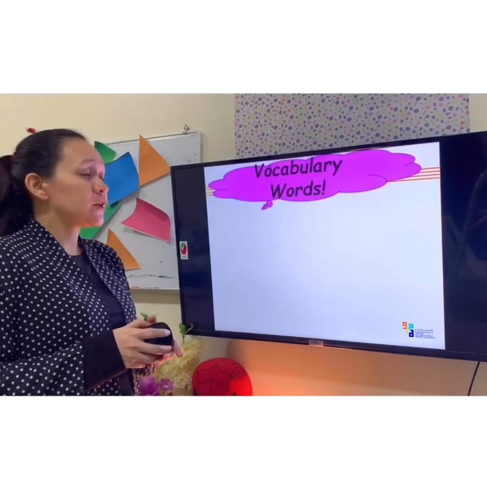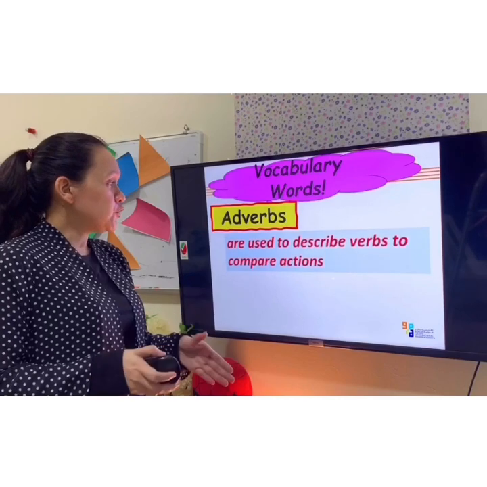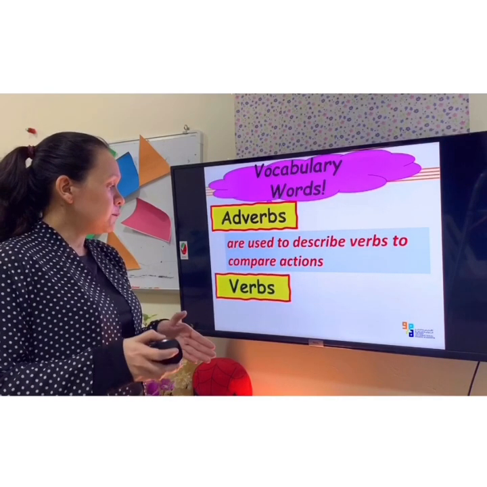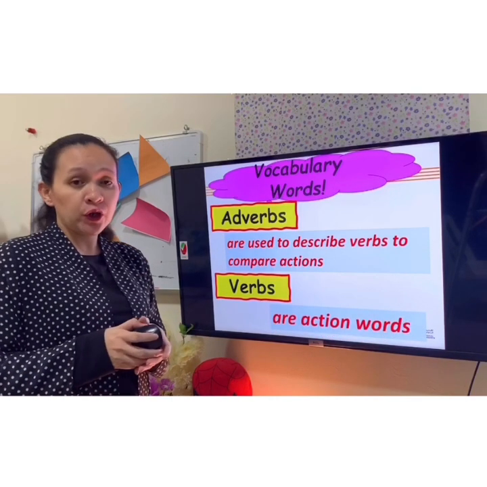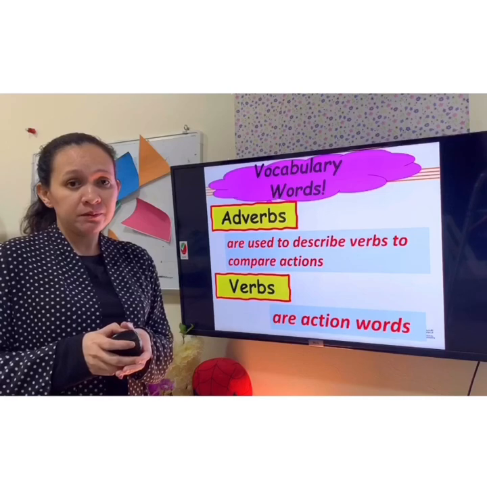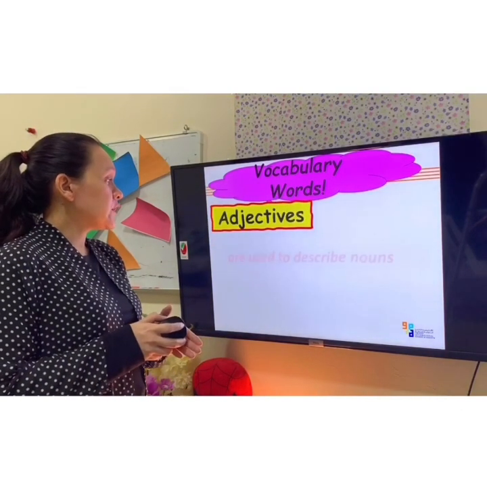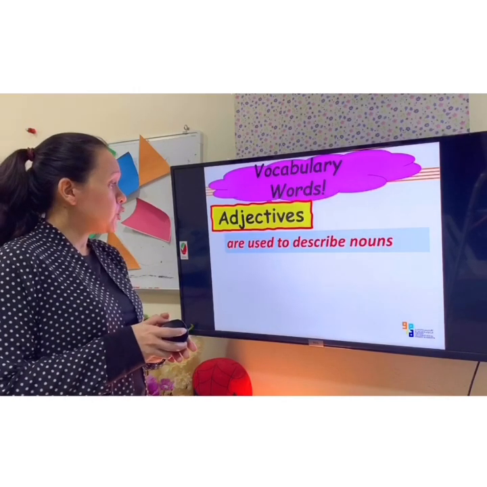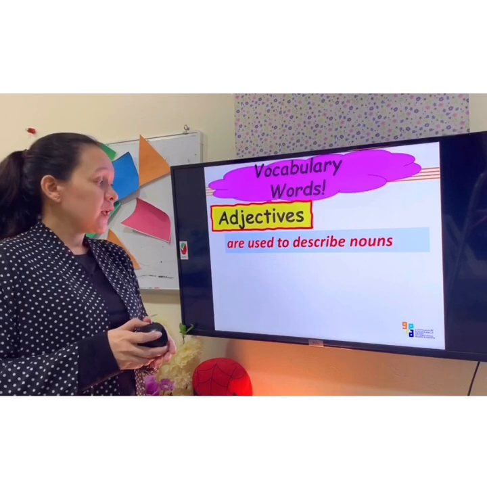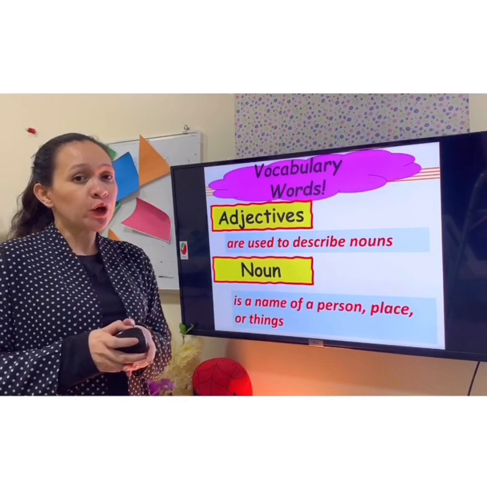Now let's move here to our vocabulary words. Adverbs are used to describe verbs to compare actions. Verbs are action words. Remember verbs? Can you give an example of a verb? That's great. Now let's move here. Adjectives are used to describe nouns. Now, what is a noun? A noun is a name of a person, place, or thing.